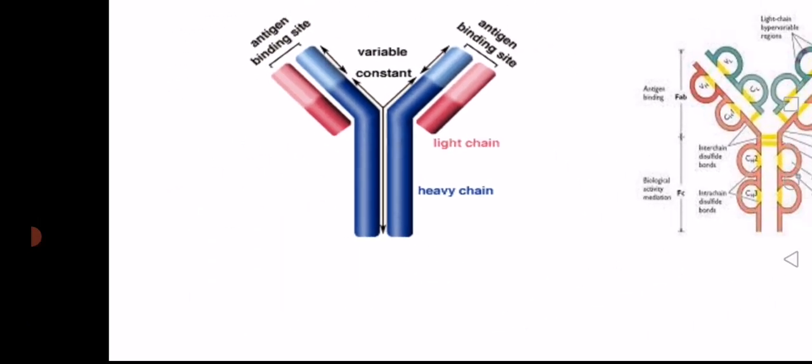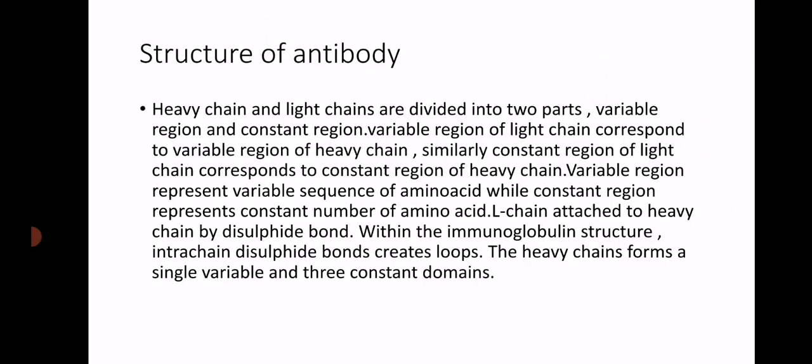So here the heavy chains and light chains are divided into two parts, the variable region and the constant region. The variable region of the light chain corresponds to the variable region of the heavy chain. Similarly, the constant region of the light chain corresponds to the constant region of the heavy chain. The variable region represents a variable sequence of amino acids, whereas the constant region represents a constant sequence of amino acids.